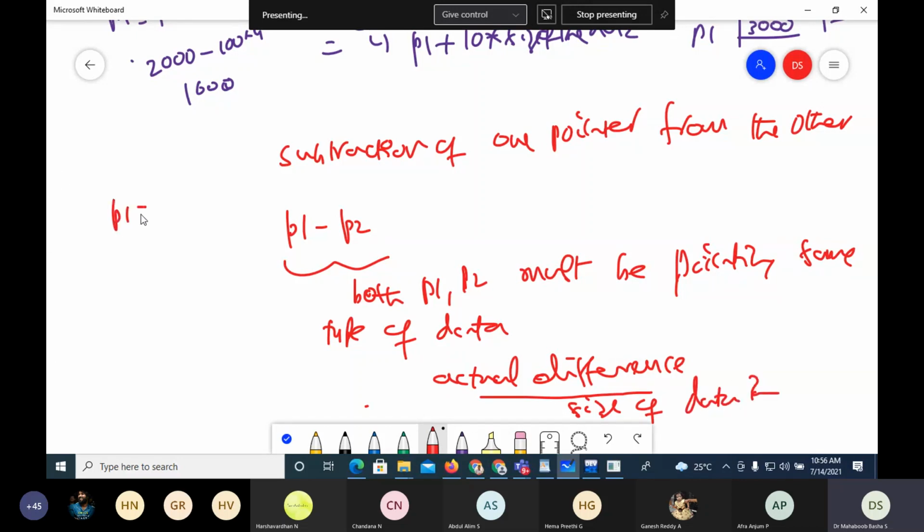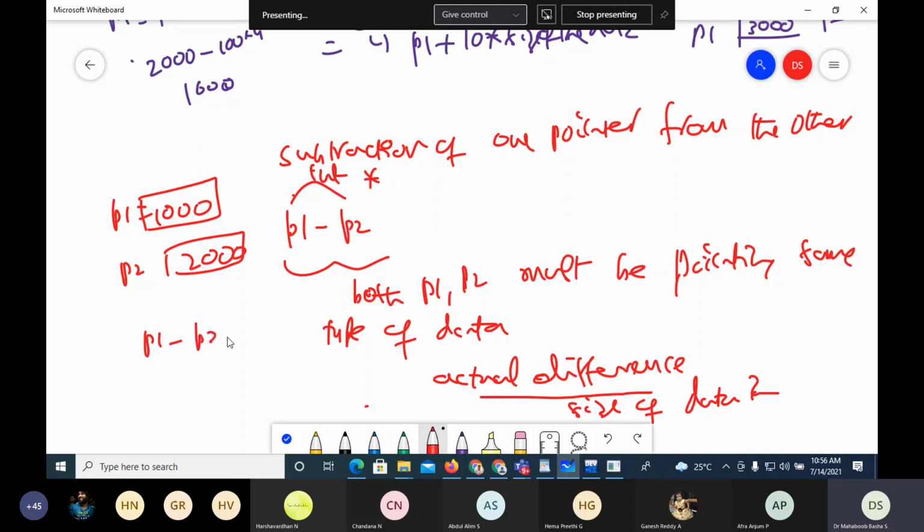Suppose P1 is 1000 and P2 is 2000, and P1, P2 are integer pointers. Both must be of the same type, integer pointers. When I take P2 minus P1, it is 2000 minus 1000 by the size of the data, so it is 250.